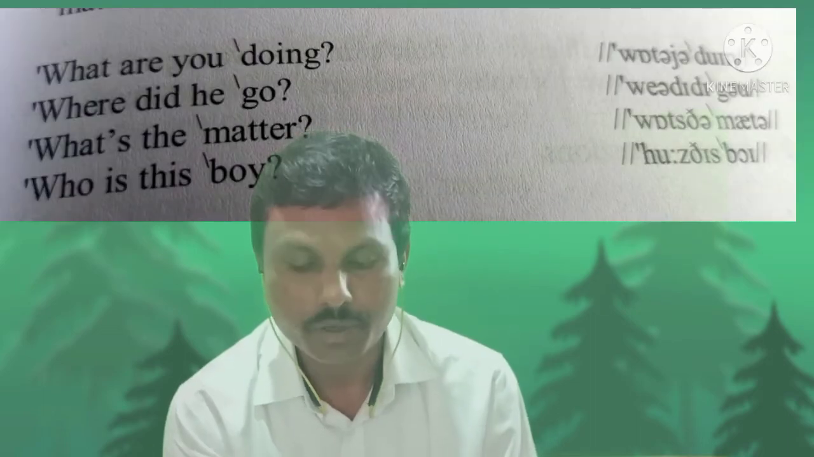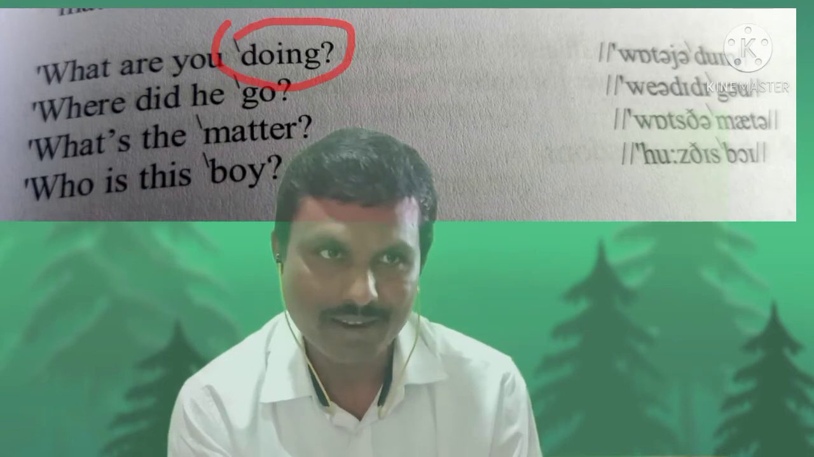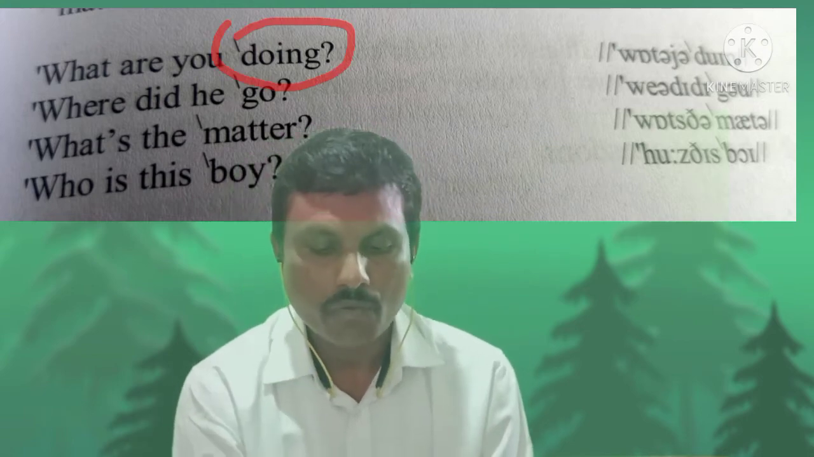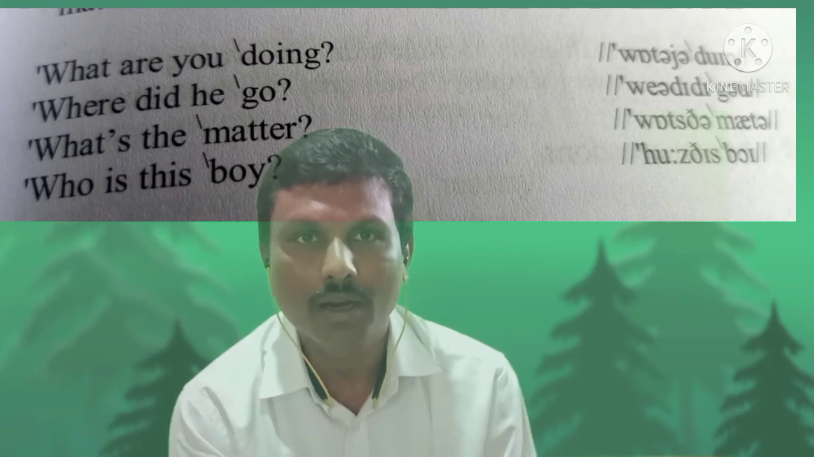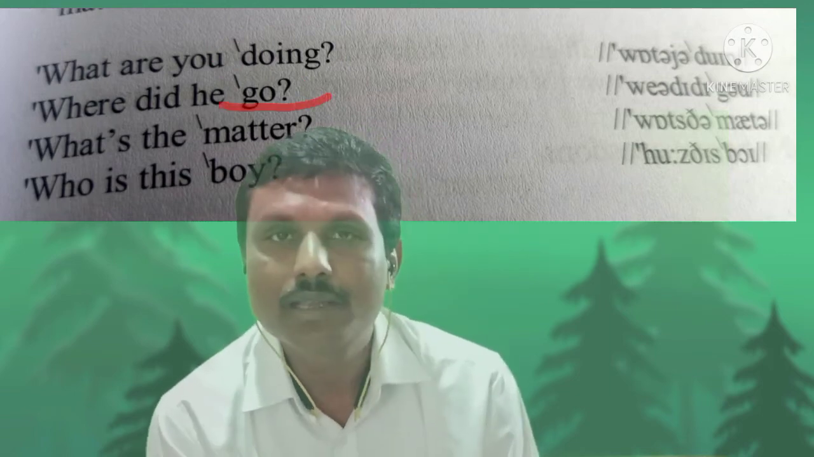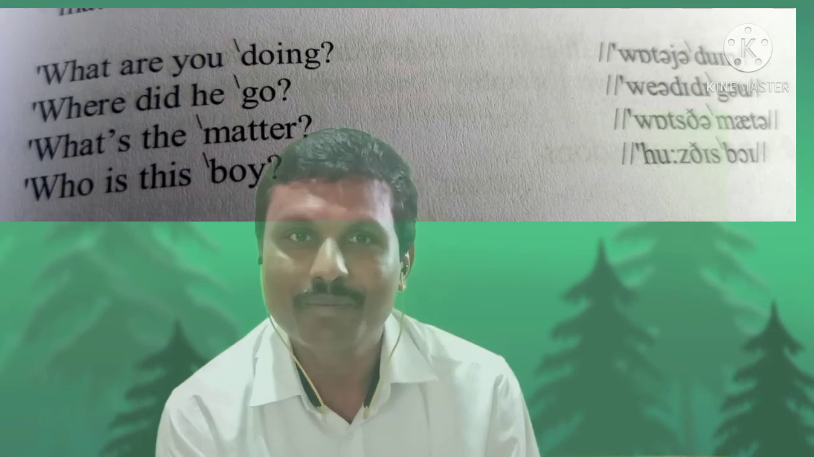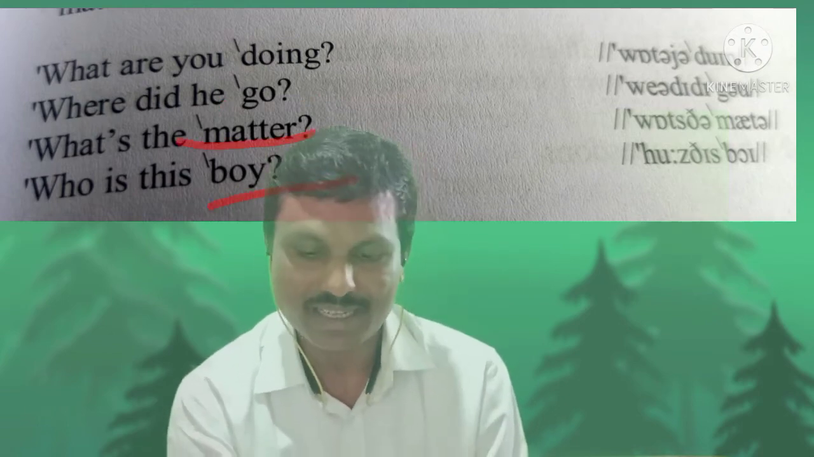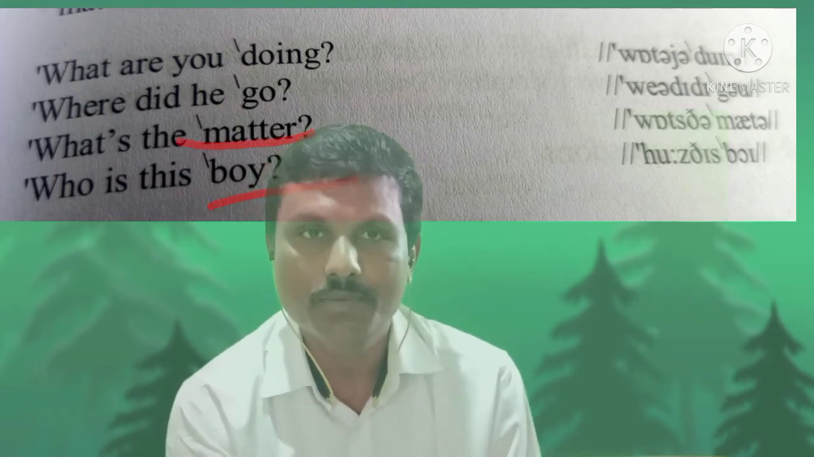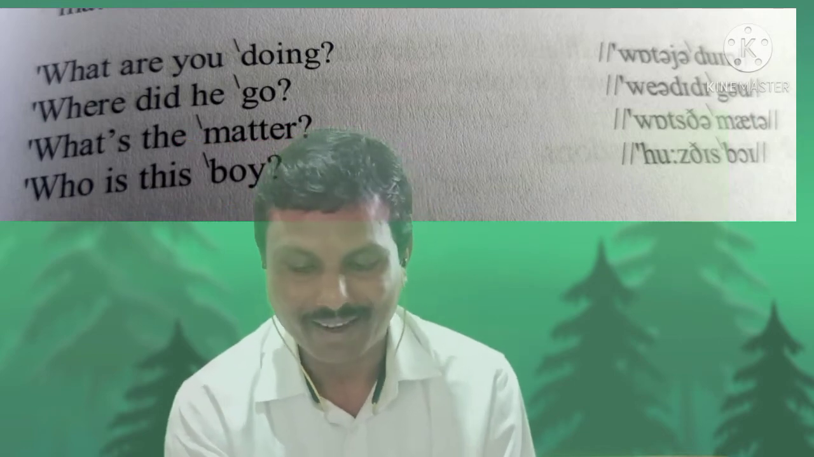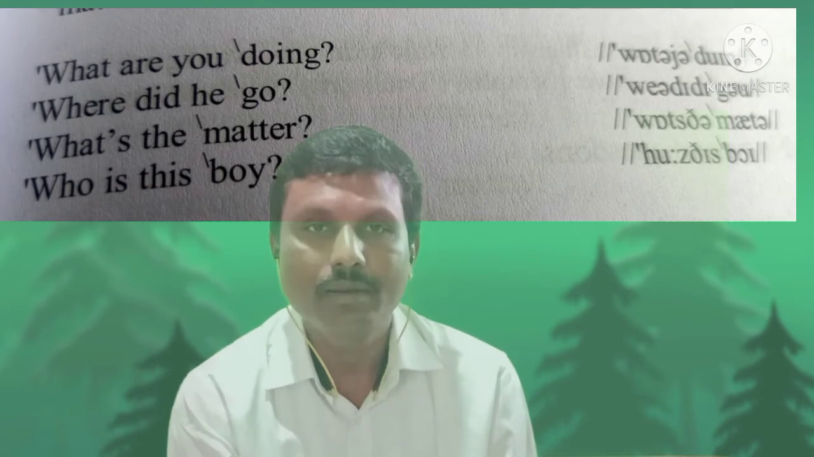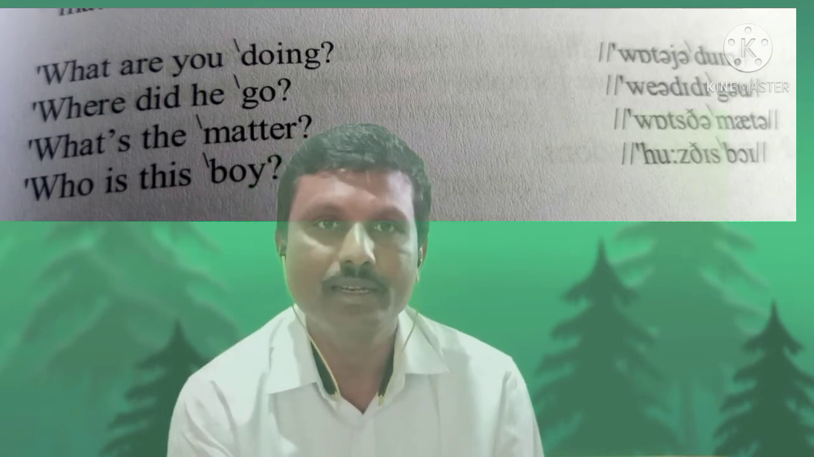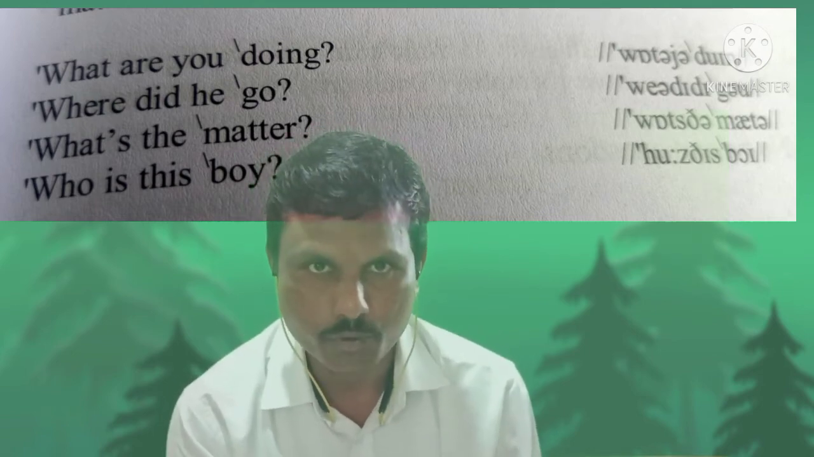For example, what are you doing? Where should the tone go? Doing, right? Where did he go? Where should the tone go? Go, right. What's the matter? Mad, right? It should go on to mad. Who's this boy? Boy, right? This was about WH interrogative sentences which are said in a neutral and matter of fact way.